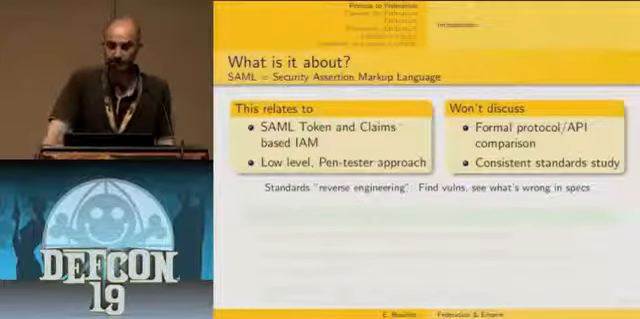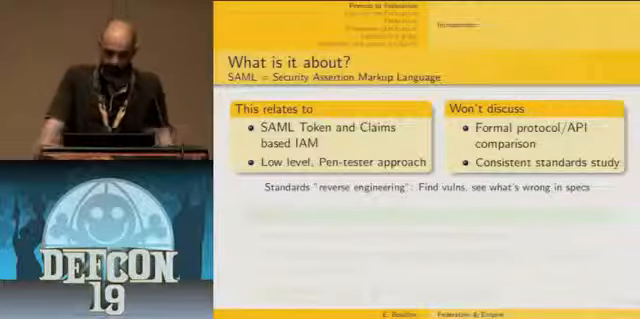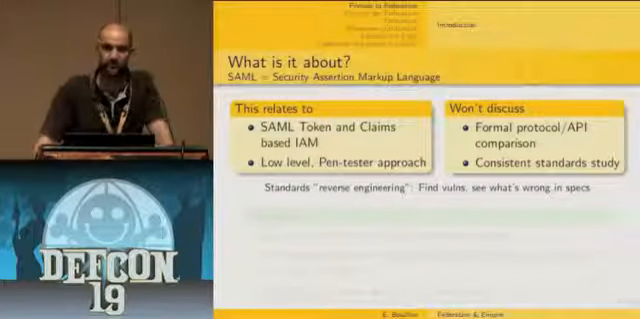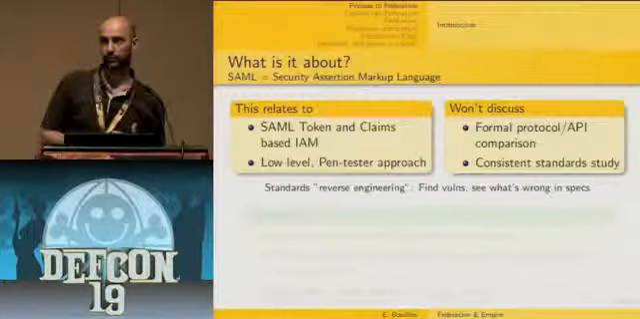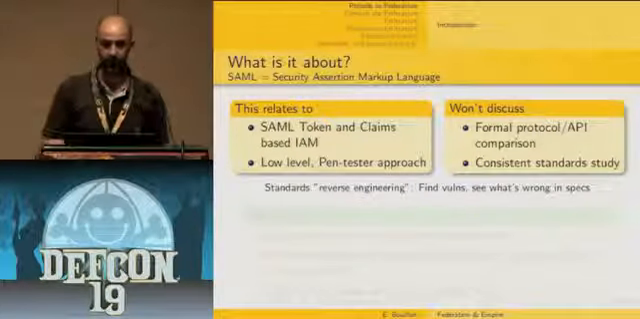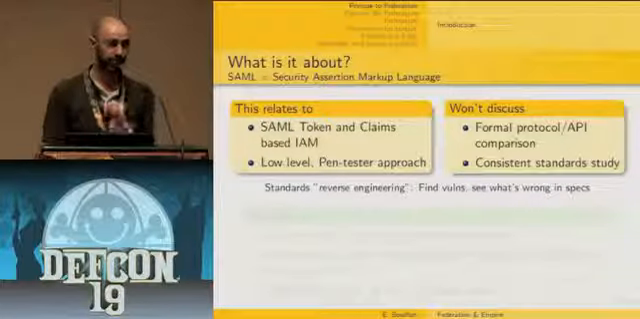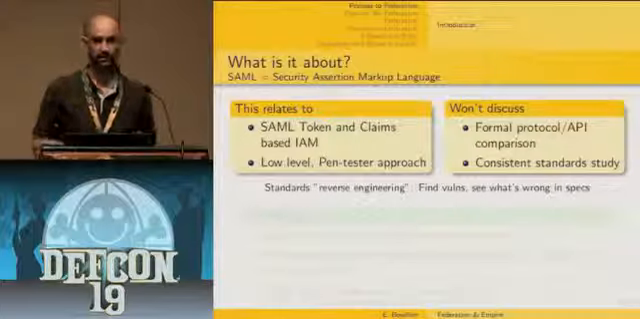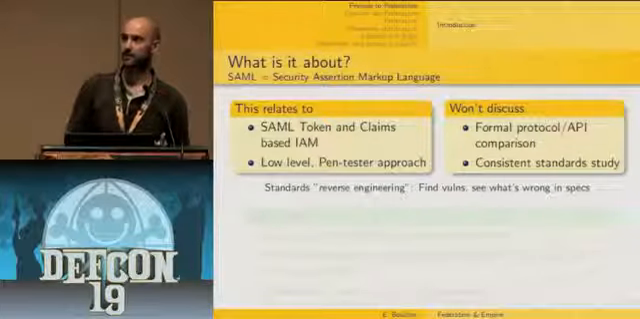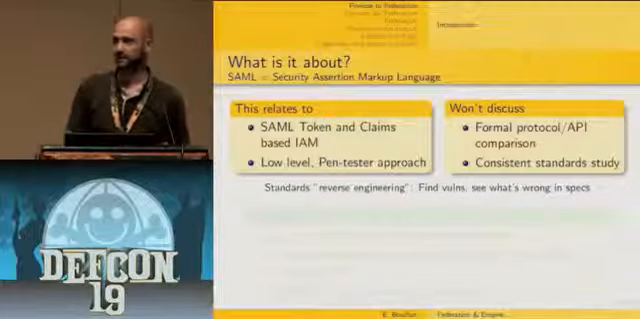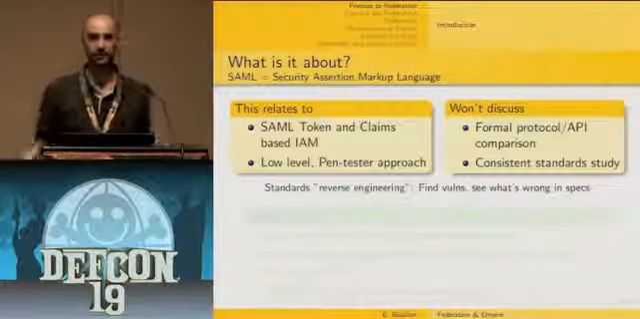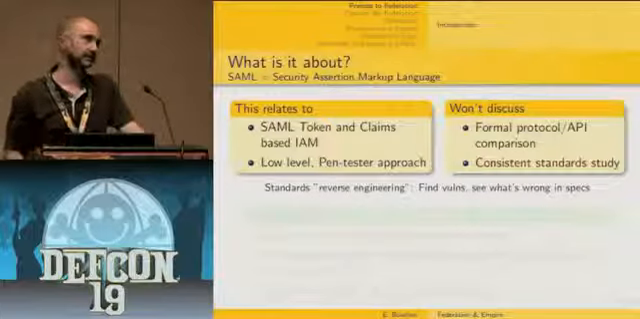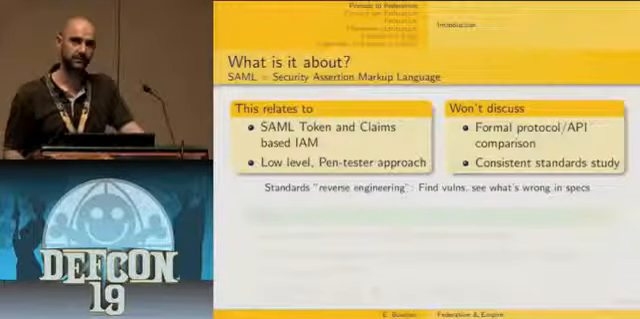So SAML stands for Security Assertion Markup Language, and this talk is about SAML token and claims-based identity and access management. So I'm going to take a radically low-level approach to this protocol. That means I'm not going to discuss the API provided to developers in order to implement this kind of protocol. Maybe you're familiar with the Windows Identity Foundation API, which is the .NET API that allows developers to somehow transparently integrate SAML protocols in their applications.